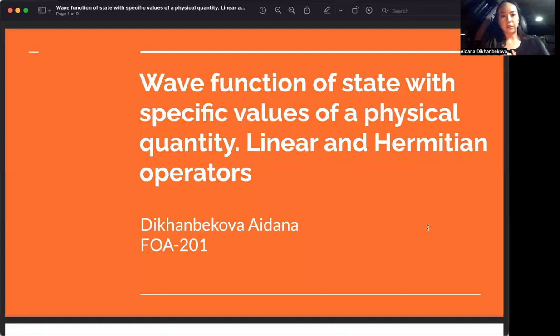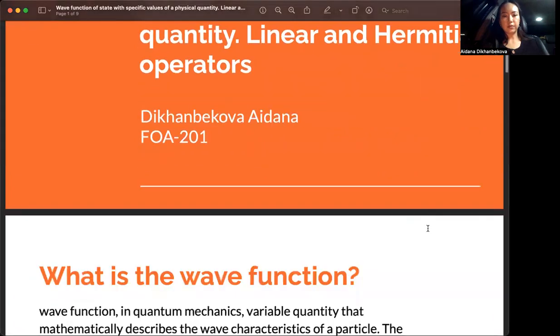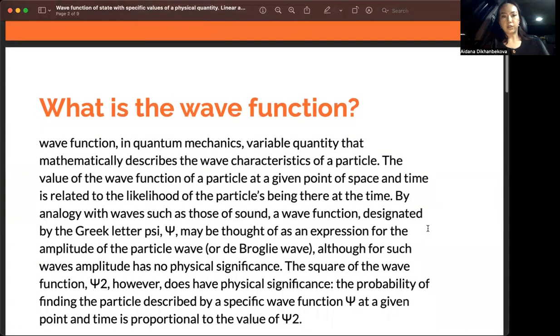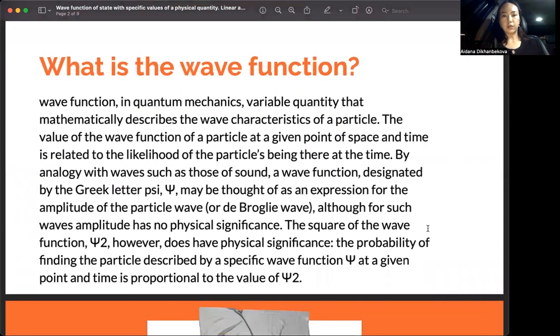Okay, the wave function, states with specific values of a physical quantity, and linear and Hermitian operators. What is a wave function? The wave function in quantum mechanics is a variable quantity that mathematically describes the wave characteristics of a particle, and the value of the wave function of a particle at a given point of space and time is related to the likelihood of the particle being there at that time.